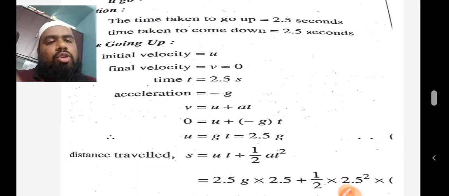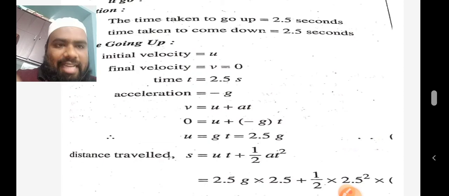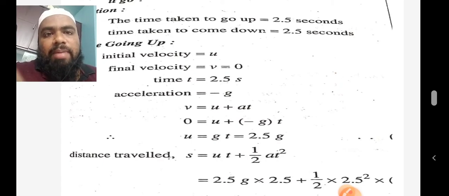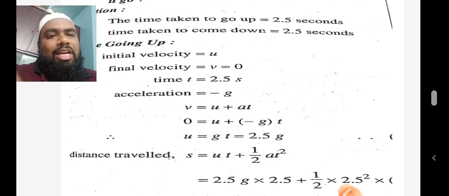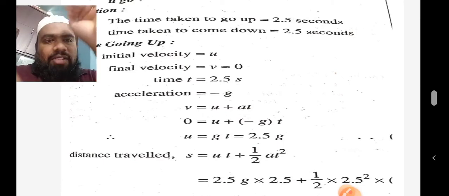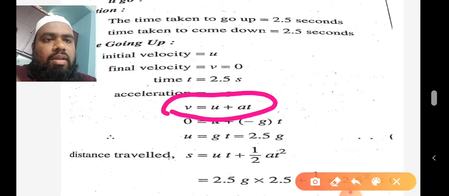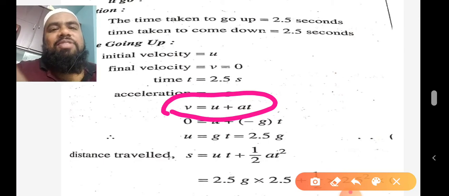Now we have to decide what formula to use. Here we use v is equal to u plus at. This is the equation for straight line motion.